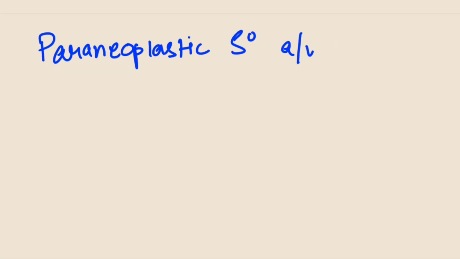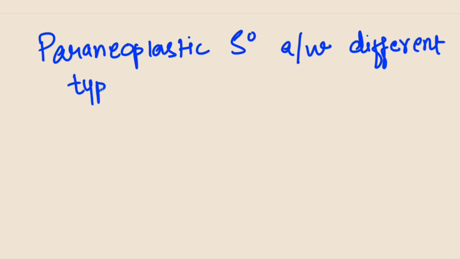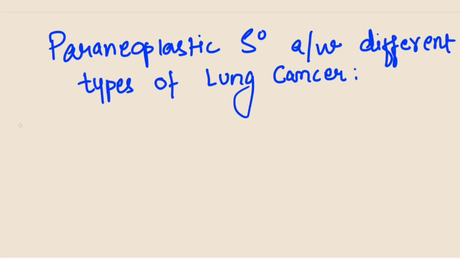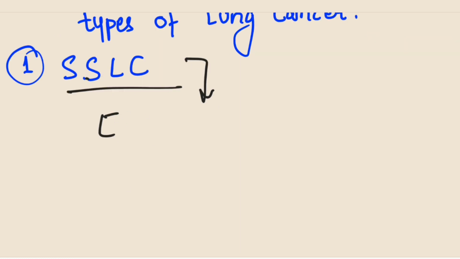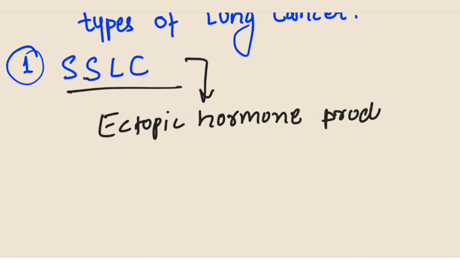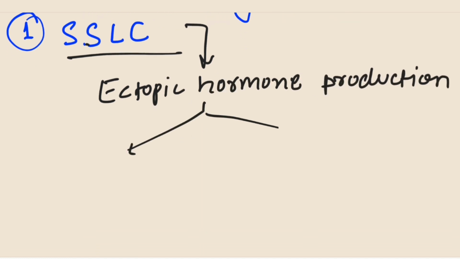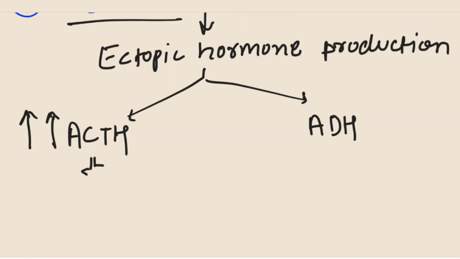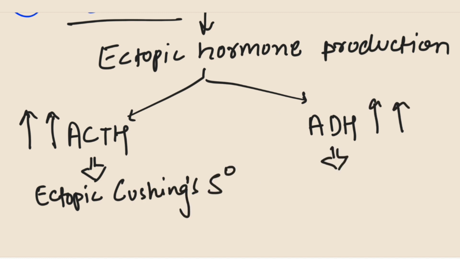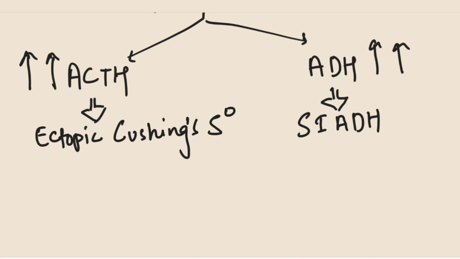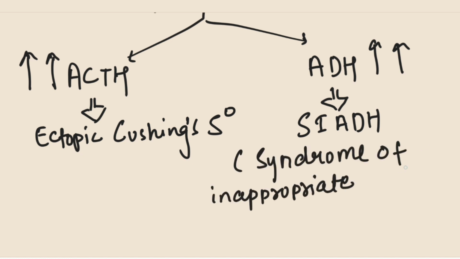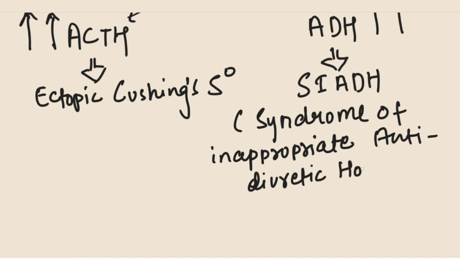Now, let's look at paraneoplastic syndromes associated with different types of lung cancers. Starting with small cell lung carcinoma. Small cell lung cancers are particularly notorious for secreting ectopic hormones. These include ACTH, that is adrenocorticotropic hormone, and ADH, that is antidiuretic hormone. Excessive secretion of ACTH results in ectopic Cushing syndrome, while increase in antidiuretic hormone leads to SIADH, that is syndrome of inappropriate antidiuretic hormone secretion.